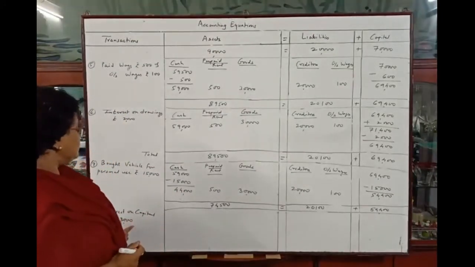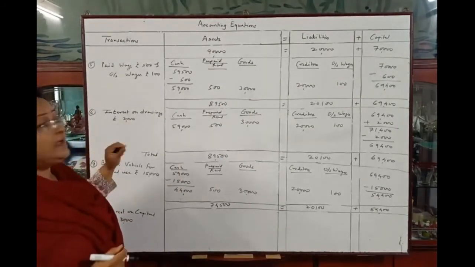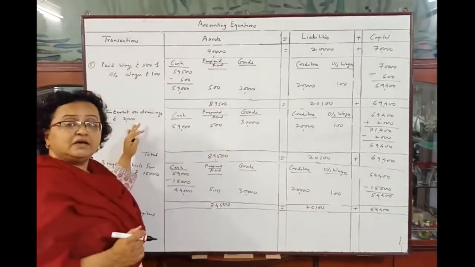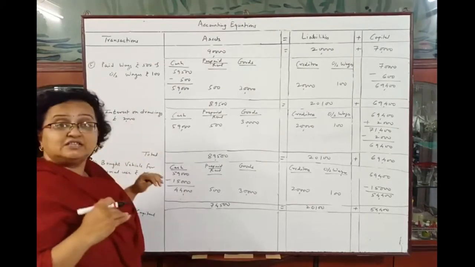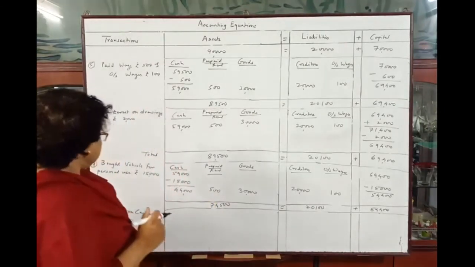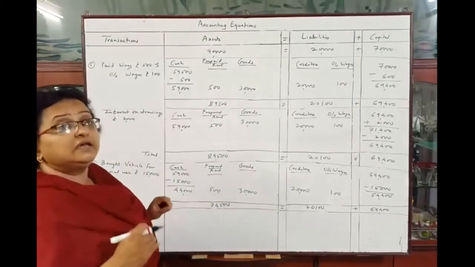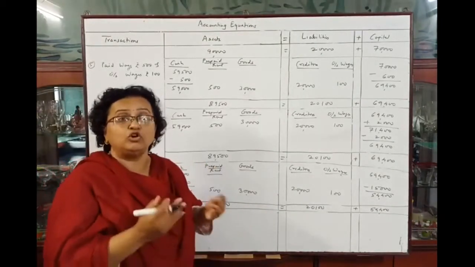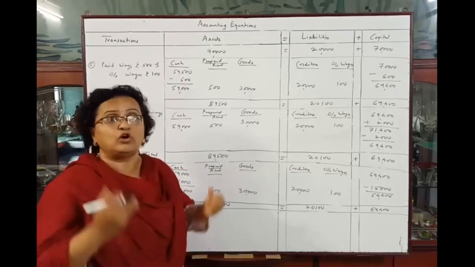Again this concept is like interest on drawings. Interest on drawings is amount charged on the drawings made by the owner, okay, and interest on capital is the interest given to the owner for using his capital for our business.